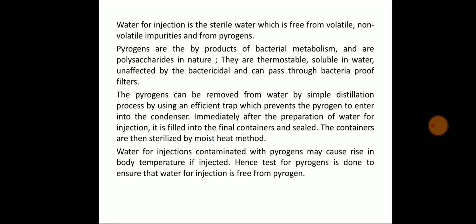They are thermostable, soluble in water, unaffected by bacteria, and can pass through bacteria-proof filters. The pyrogens can be removed from water by a simple distillation process by using an efficient trap which prevents the pyrogen from entering into the condenser.